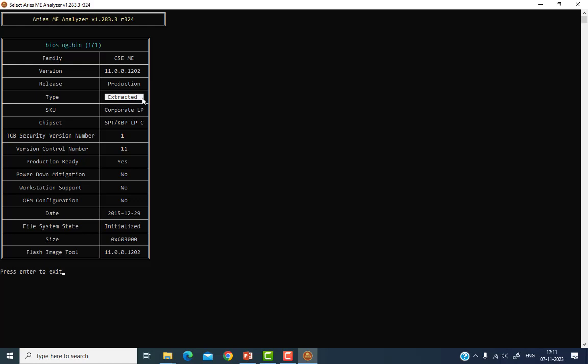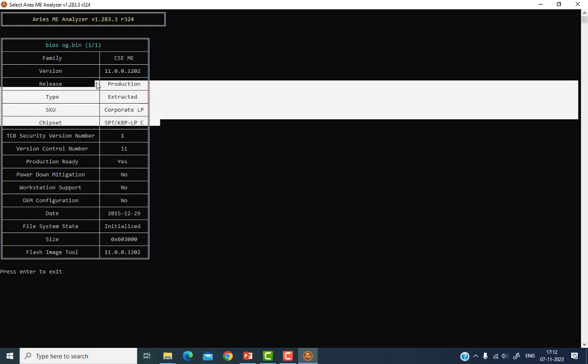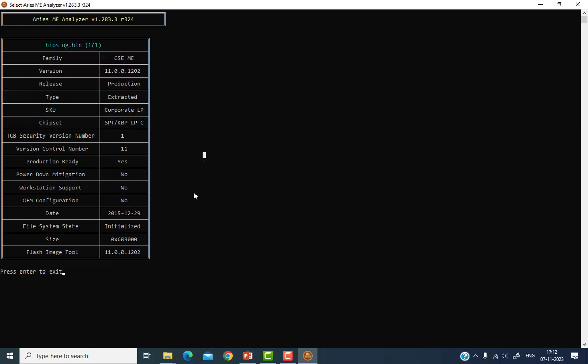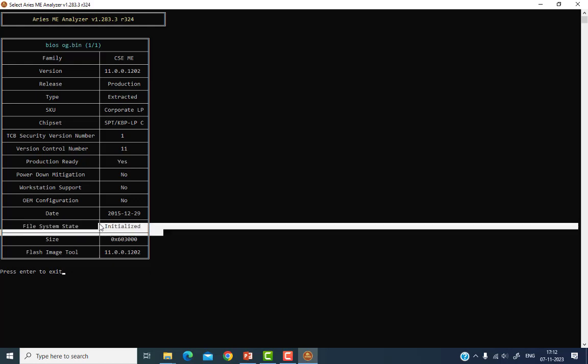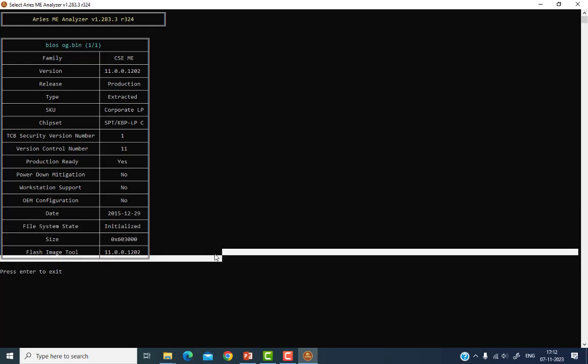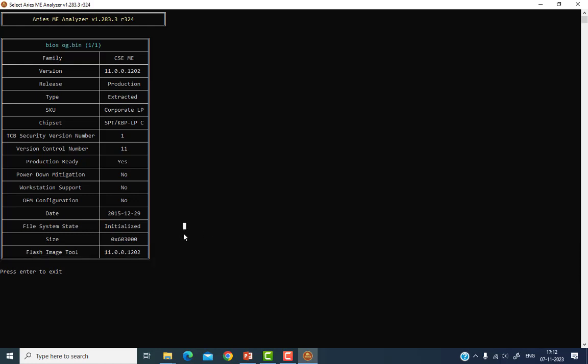This is an extracted file, and here it is corporate. This model number is corporate and LP, and this is basically used for Skylake and Kaby Lake, 6th and 7th generations. So these parameters we have to remember. Next, this file is an initialized file, and then we require a particular FITC tool. The FITC tool number we require is 11.0.0.1202.